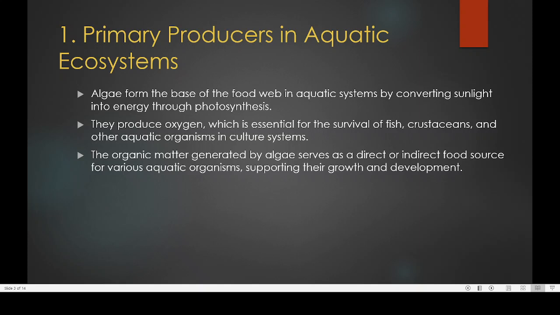The organic matter generated by the algae serves as a direct or indirect source of food. As I told you, acting as a food source is one of the important functions of algae. The second function is that they also produce oxygen. So producing oxygen and acting as a food source are two important functions of algae, supporting the growth and development of most of the fishes living in an aquatic ecosystem.